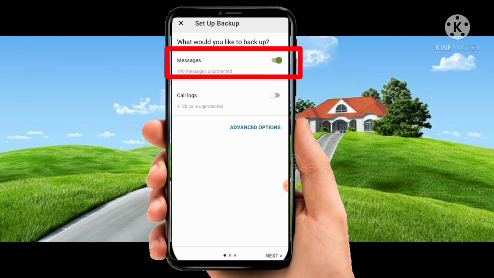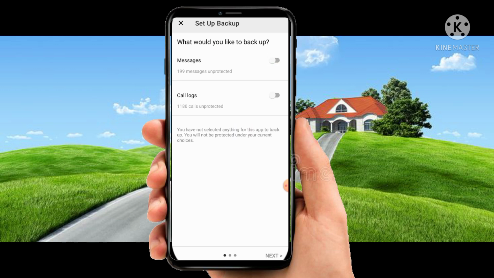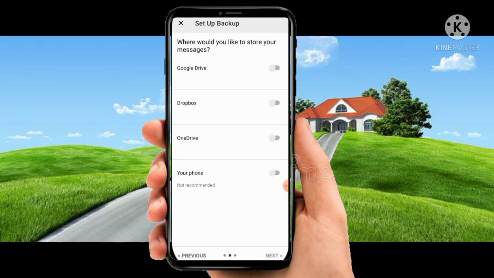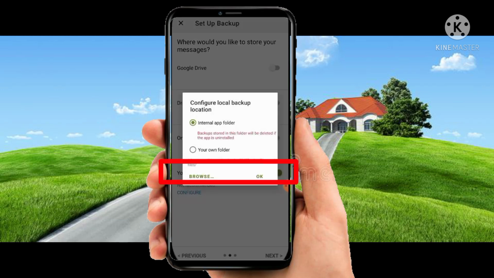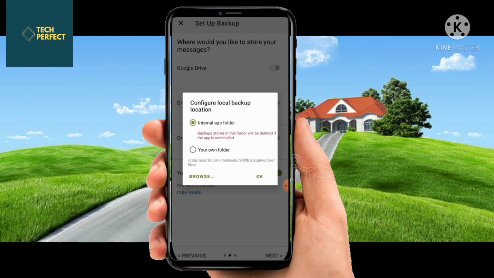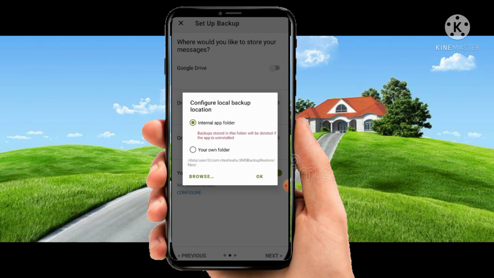What would you like to backup? Click on message. Click on next. Where would you like to store your message? Your phone. Configure local backup location.